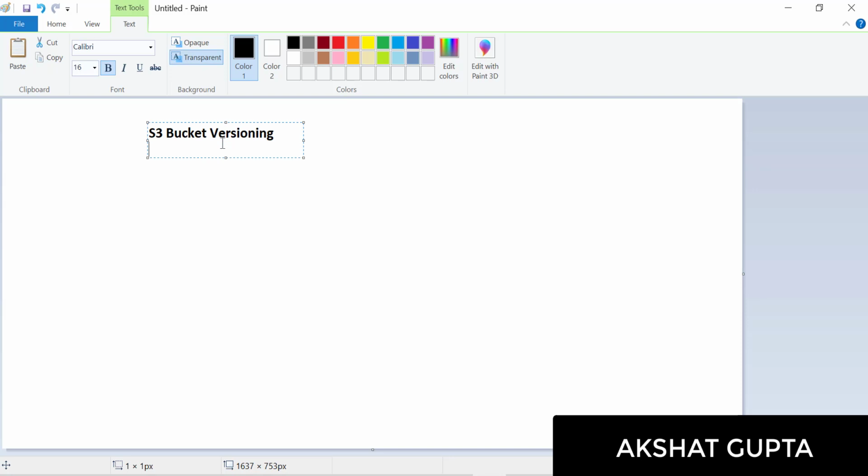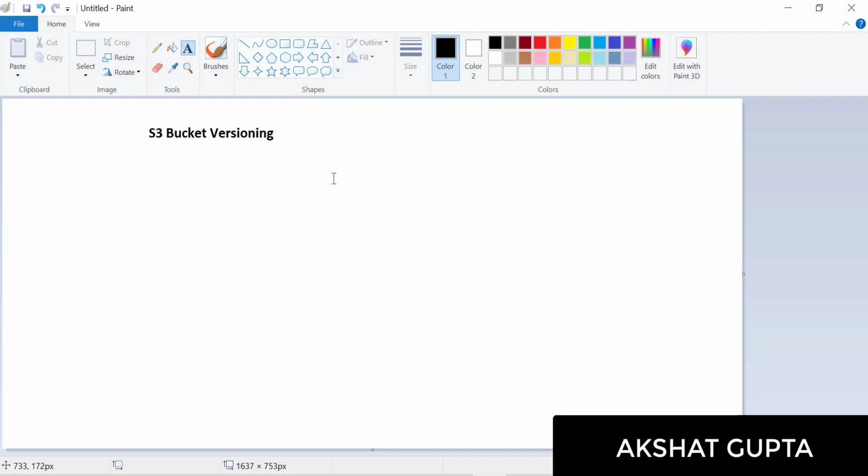So what exactly do we understand by bucket versioning? Let's consider a particular example and understand bucket versioning with the help of it.